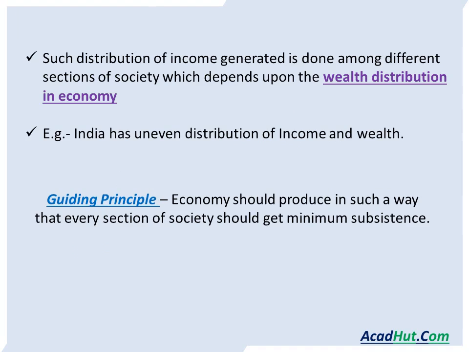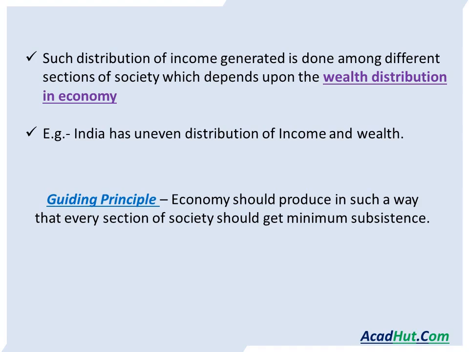Such distribution of income generated is done among different sections of society, which depends upon the wealth distribution in economy. For example, India has uneven distribution of income and wealth. कुछ लोग बहुत रिच हैं, कुछ लोग बहुत पुअर हैं. So this is uneven distribution. ऐसी इकोनॉमी के लिए it becomes really tough to decide for which section we should produce the income, plus producing goods also, for which section is again a major decision in such economies.